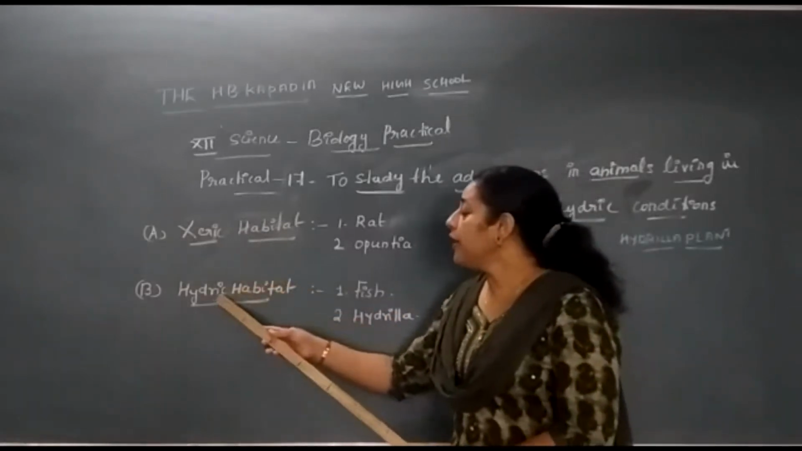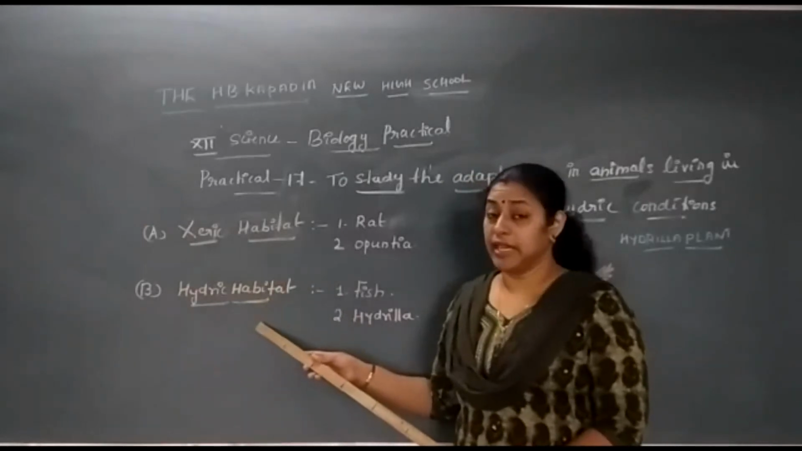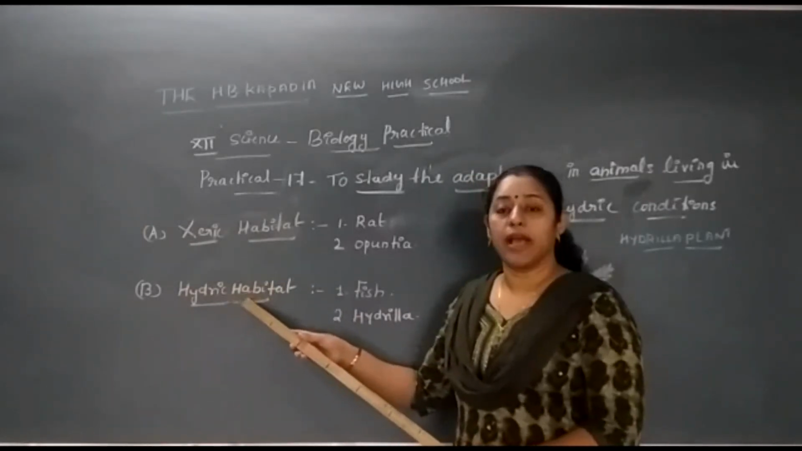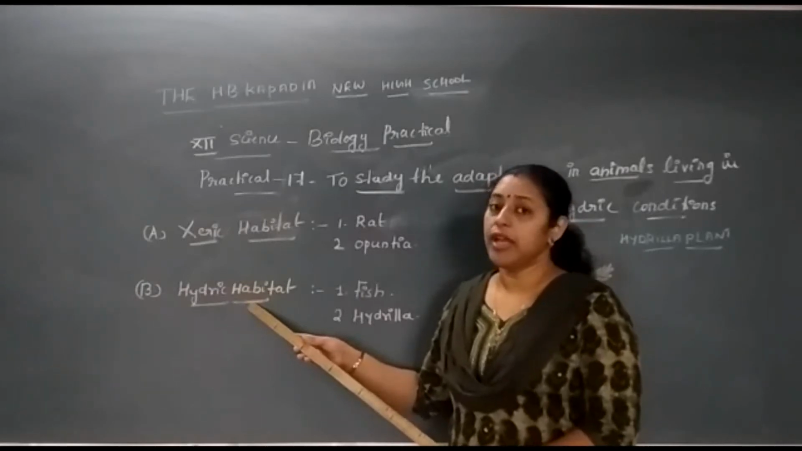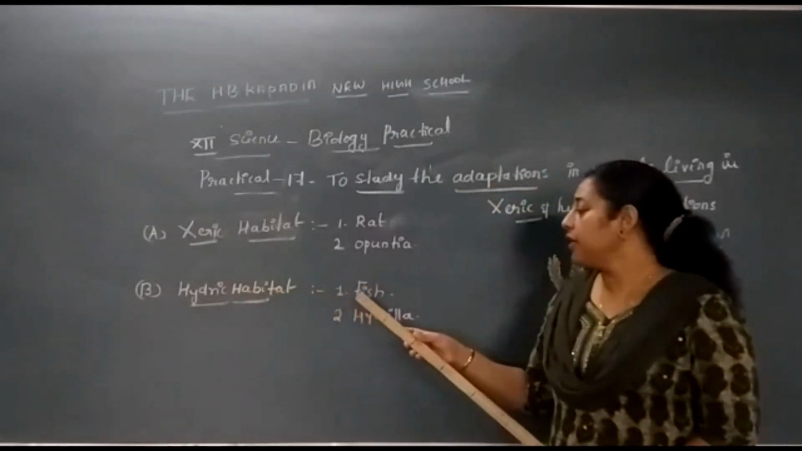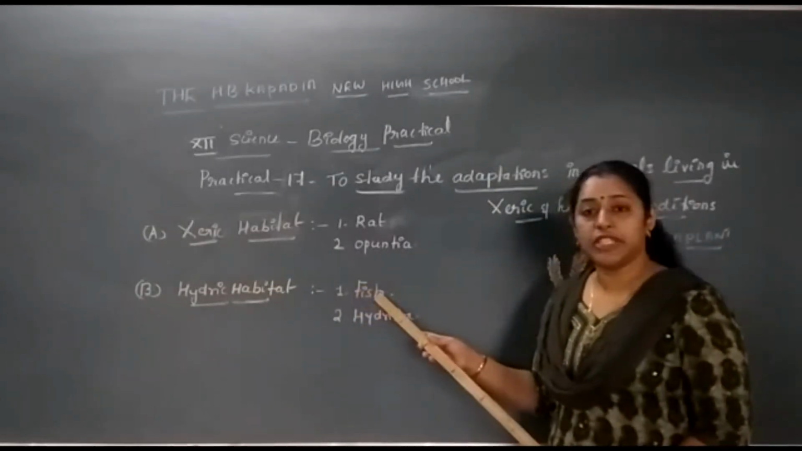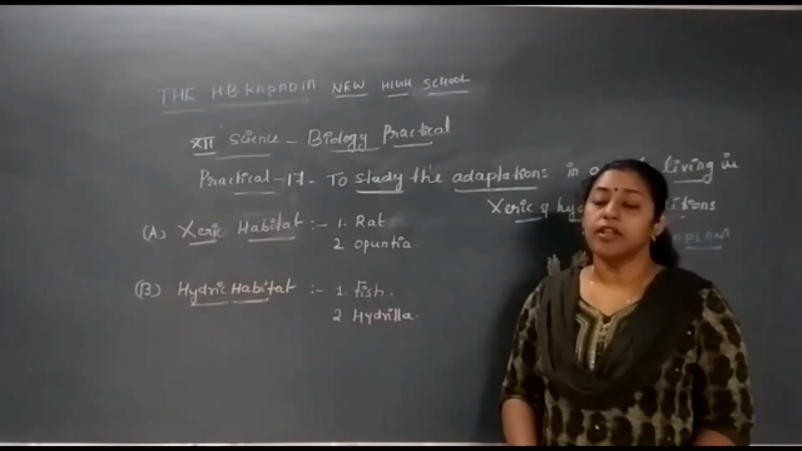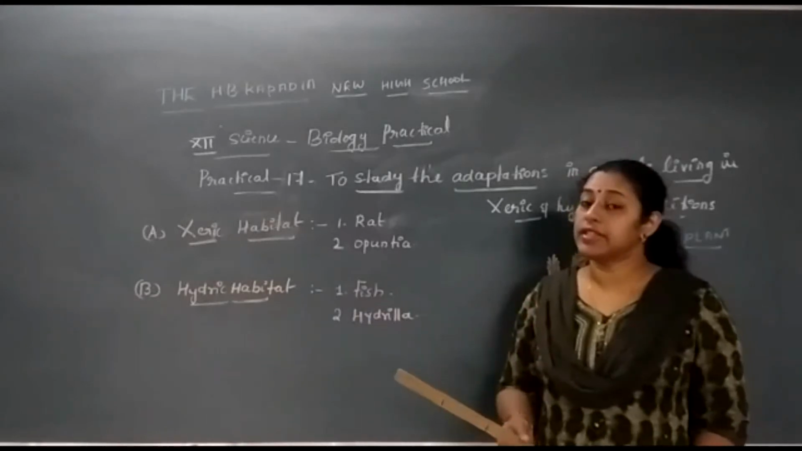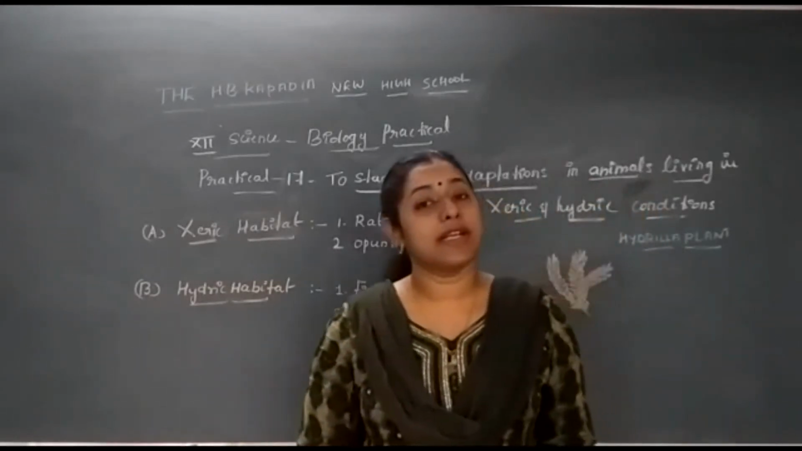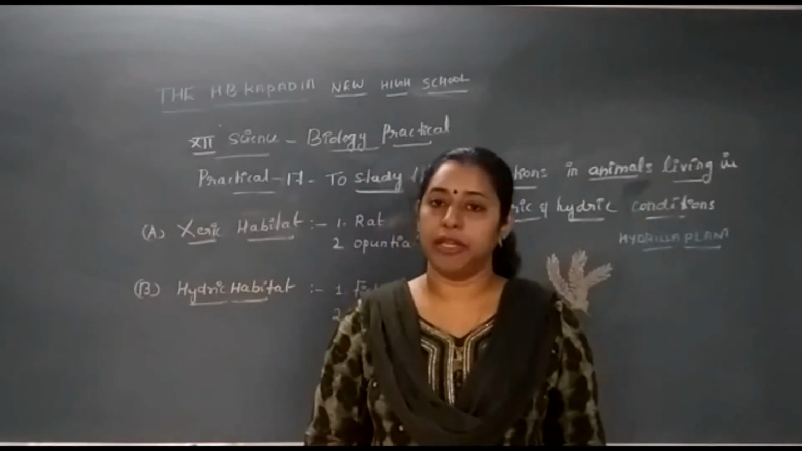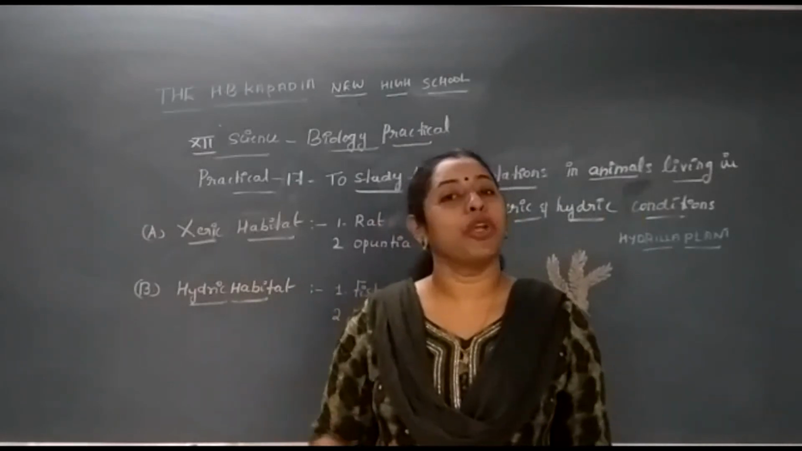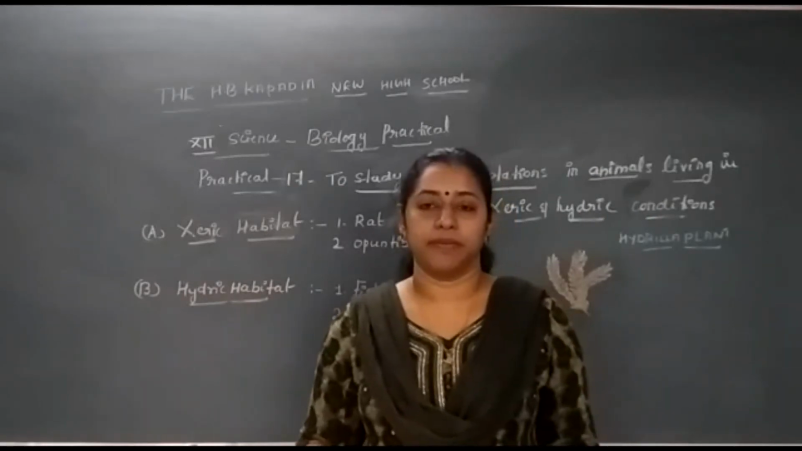Okay. Now hydric habitat, the organisms that are living in water, that is called hydric habitat. They also contain some adaptations. So I have taken two organisms. First one is fish, that is an animal, and second one is hydrilla, that is an aquatic plant. They also possess certain characteristic features which will enable them to live successfully in that particular aquatic habitat. Okay, now I am going to show you the specimens one by one.